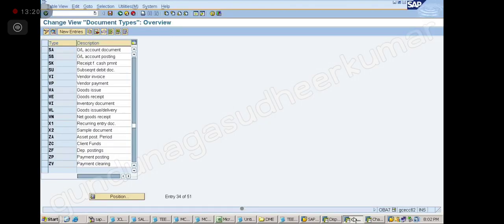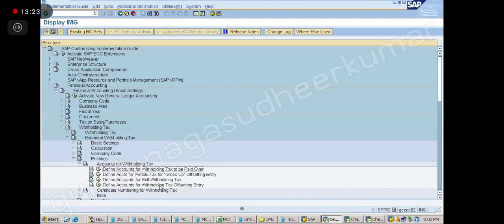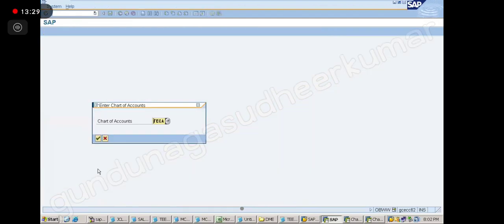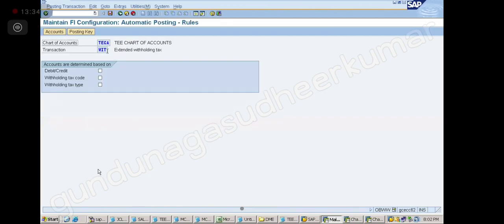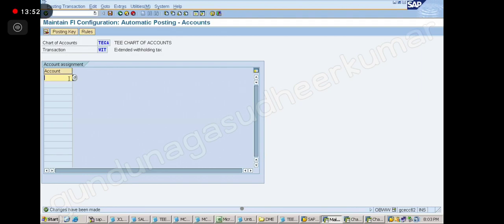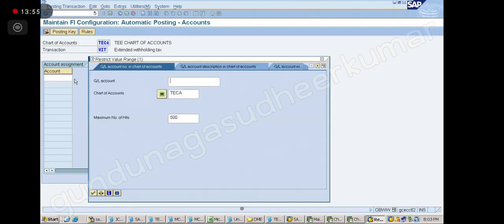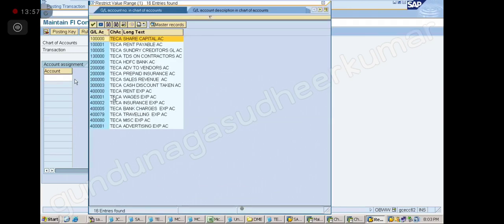Okay, let us go now. Accounts, right? Click on it. Okay, what is my chart of accounts? TCA. Is it correct? Yes. You see extended withholding tax, right? And you click on the save option. When you click on the save option, it will show you the account option. Yes, this is the account. Here I will mention my account. What is my account number? 1,30,000. Correct. This is the account.